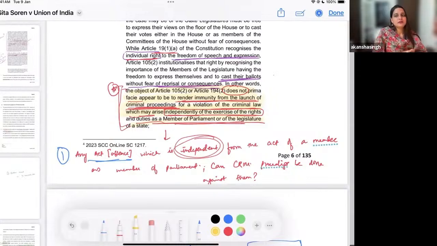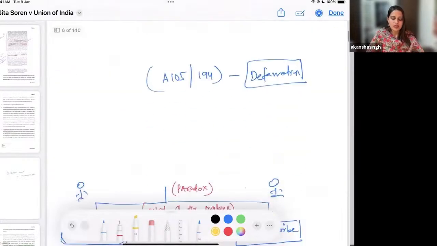If you have done bribery, and that bribery has a nexus with you exercising your right to vote, because I will be establishing that I gave you the bribe for this reason, but is it part of you being the member of parliament? Is it something that is necessary for you to function as the member of parliament? No. That is why it is independent from you acting as a member. And in that situation, do we allow you immunity or not is the question. So that is the first question that we are going to discuss.